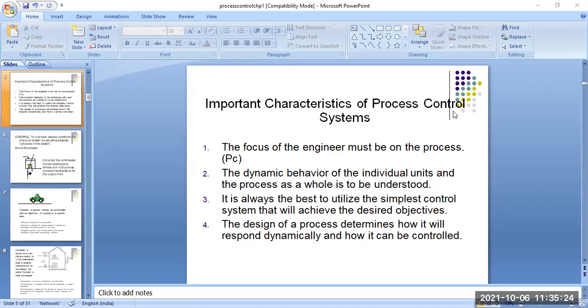The control equipment or control system broadly consists of four parts. First, the measurement system. Number two, the comparator system. Number three, the controller system. Number four, the actuator system. Is it clear to all of you?